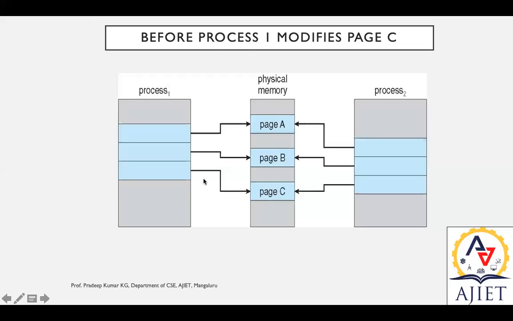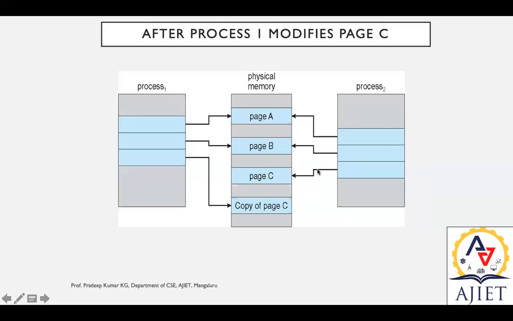Consider a scenario here. Process 1 keeps on executing, and process 1 and process 2 share the same pages, including page C. But in this scenario, process 2 was created using vfork. That's why a copy of page C is kept ready in memory, so that the sharing will be disconnected. Hope you understood the scenario.